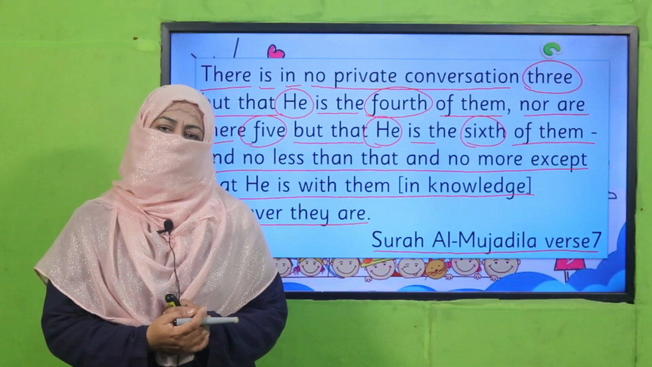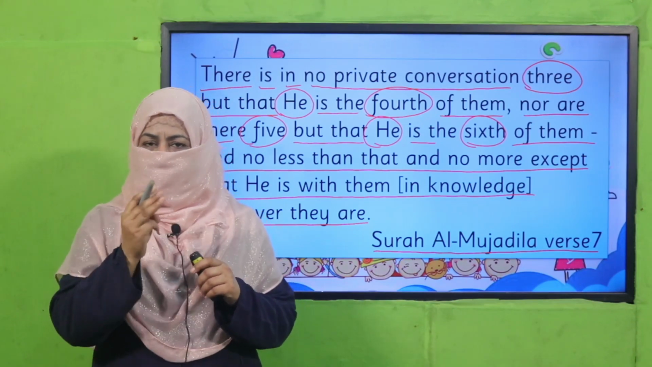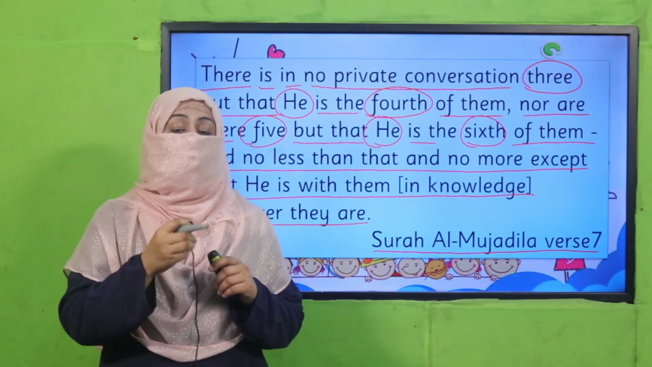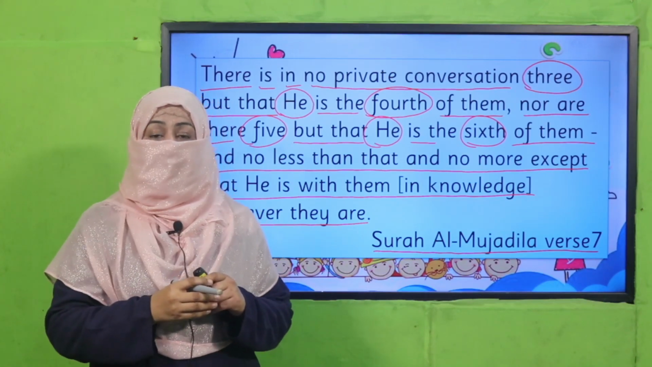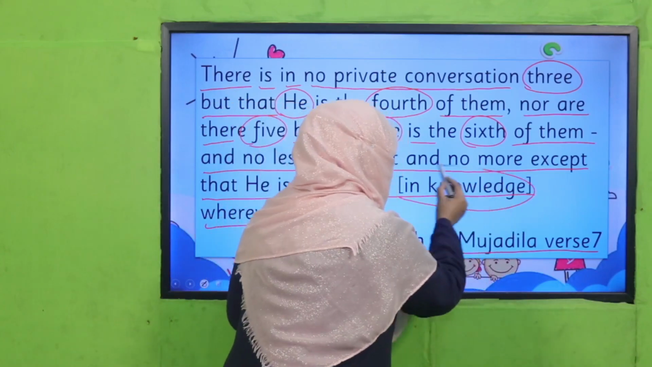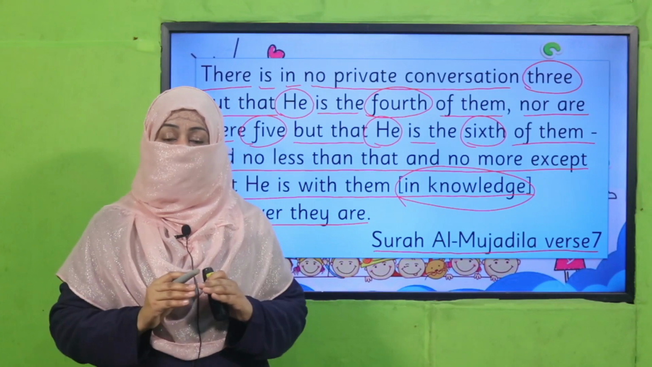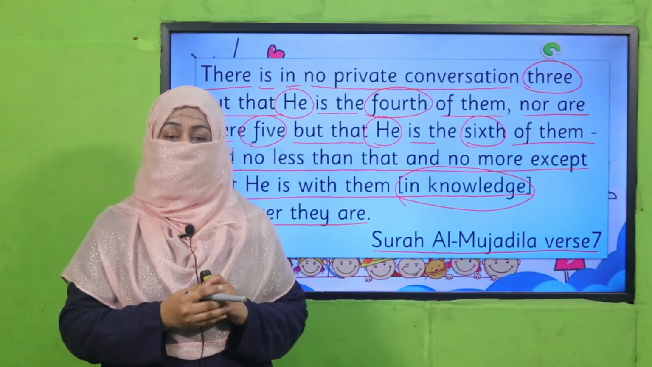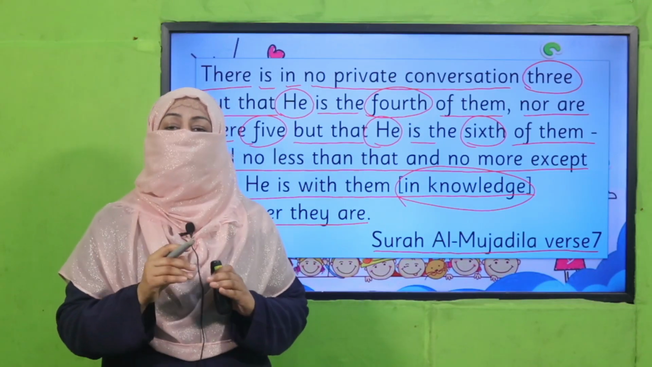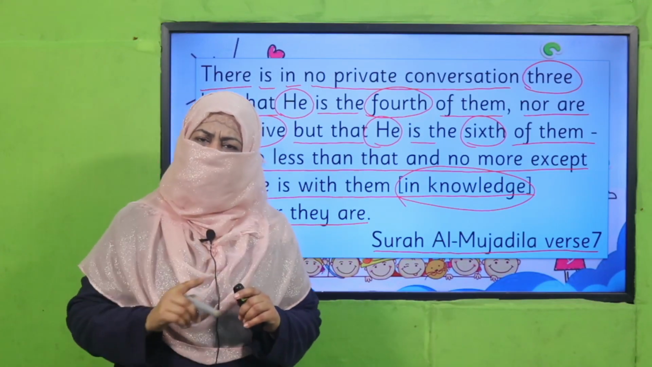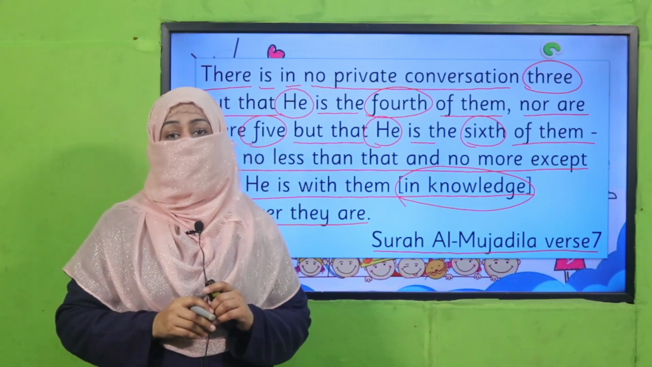Yes, my dear students, what this beautiful verse is telling us. Beta, whenever we are talking, if 3 people are talking, who is with them? Who is the 4th one? Allah subhanahu wa ta'ala. Beta, with Allah's knowledge, Allah is everywhere. And whatever those 3 people are talking, who is listening? Allah subhanahu wa ta'ala. If there are 5 people talking, the 6th one is Allah. So what this verse is telling us, everywhere Allah subhanahu wa ta'ala is listening to us. Whatever we say, Allah knows that.